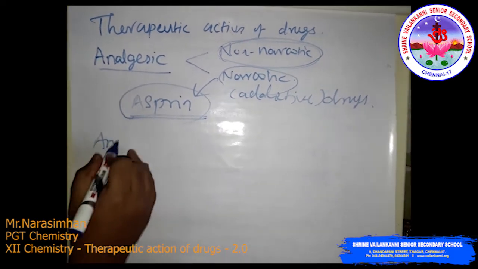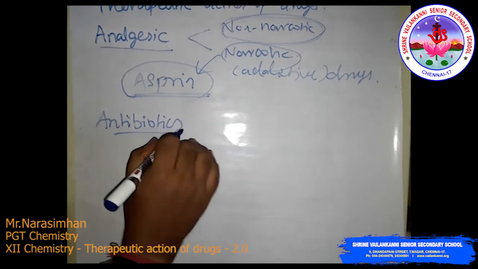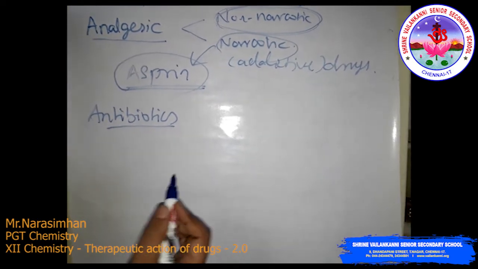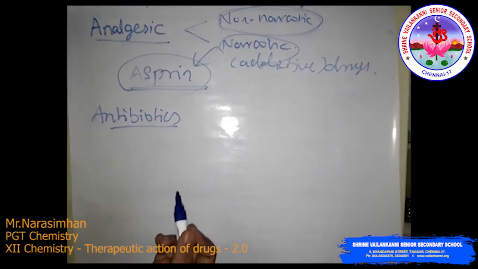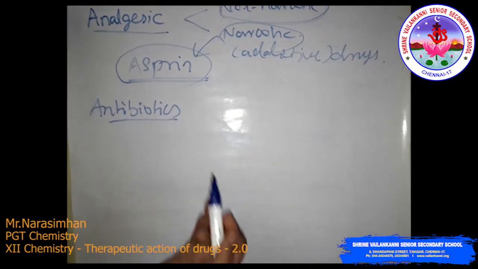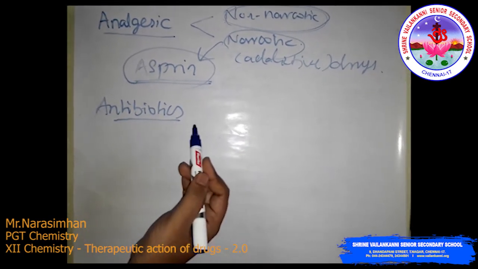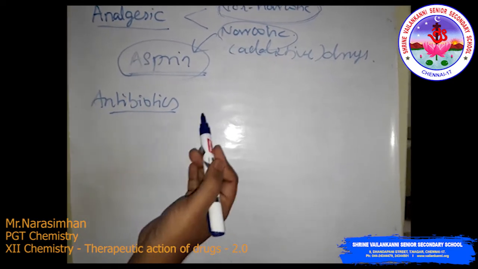The next is antibiotics. This is also a very important one. What are antibiotics? First, you must know the antibiotic. Antibiotics are medicines that help stop infection caused by bacteria.